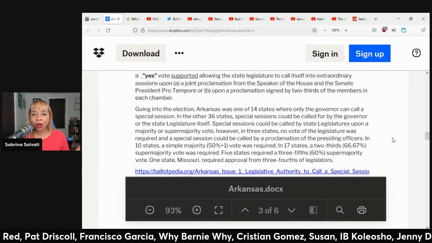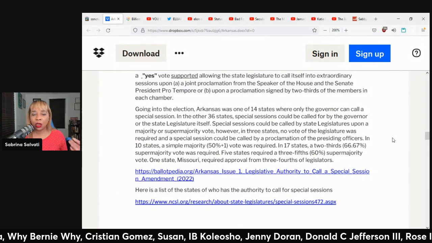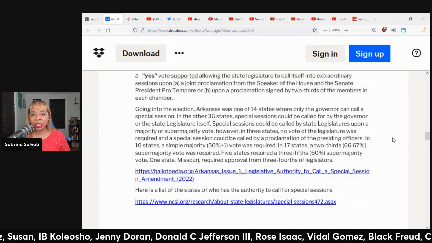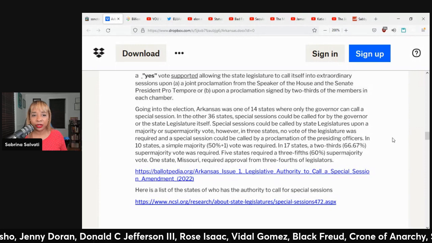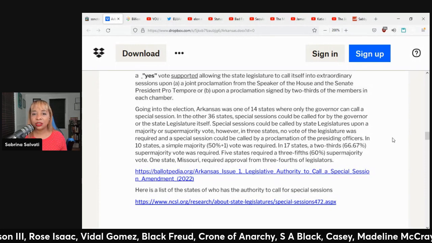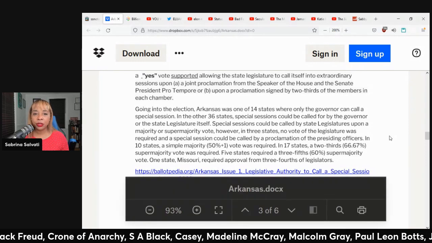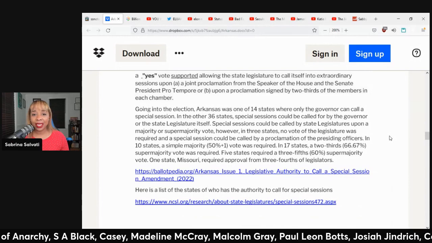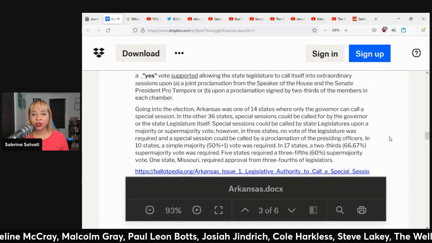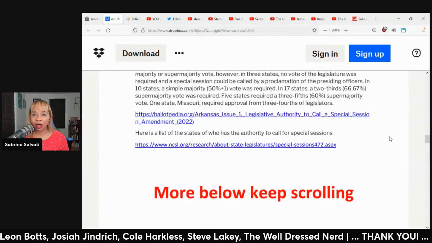Going into the election, Arkansas was one of 14 states where only the governor can call a special session. In the other 36 states, special sessions could be called by the governor or the state legislature itself. Special sessions could be called by state legislatures upon a majority or a supermajority vote. However, in 3 states, no vote of the legislature was required, and a special session could be called by a proclamation of the presiding officers.